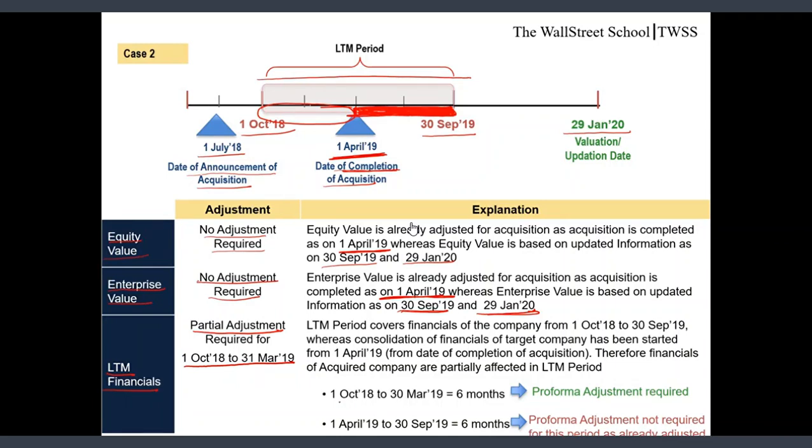So my 1st October 18 to 30th March 19, which is period before the start of consolidation, 6 months, we are required to make pro forma adjustment. But the period later to the completion of acquisition, which is 1st April 19 to 30 September 19, 6 months post acquisition, part of my LTM period, no pro forma adjustment is required, as this period is already adjusted by acquisition impact.